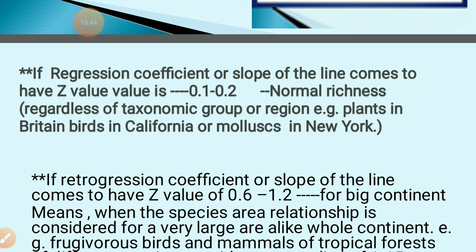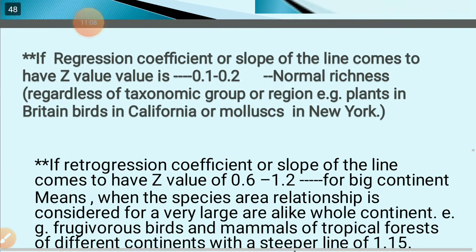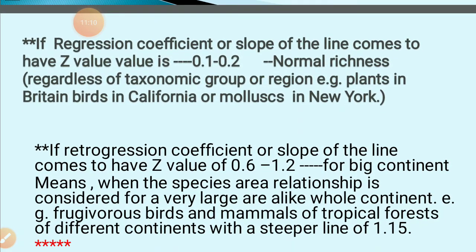Here normal richness is with regard to the taxonomic group or the region where the plants are grown. For example, plants in Britain, birds in California, or mollusca in New York. Is it clear? So if we get a Z value of 0.1 to 0.2,